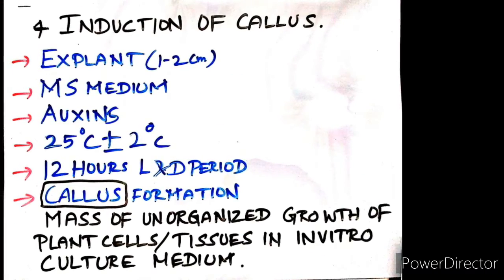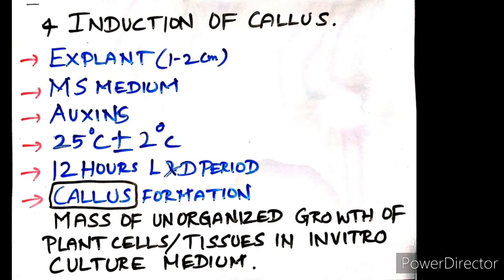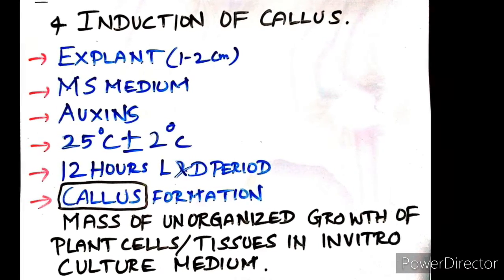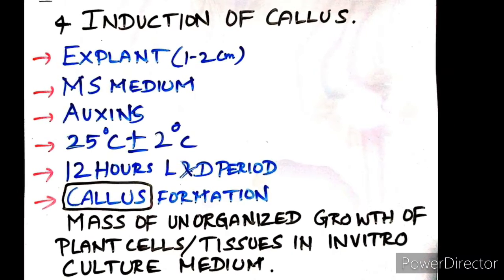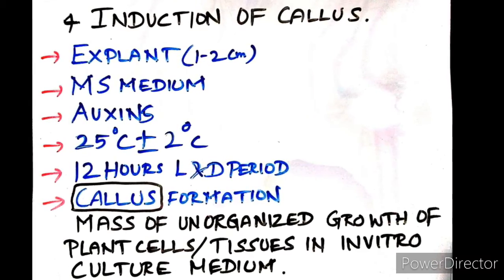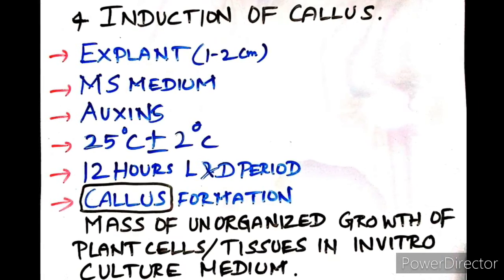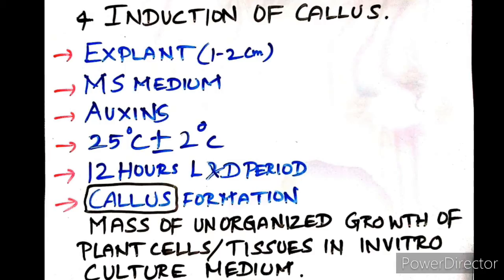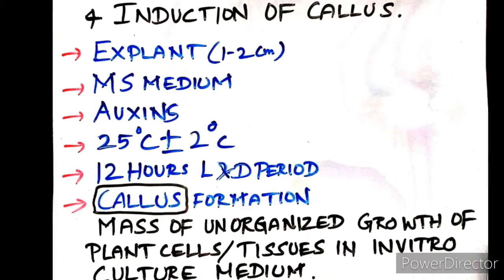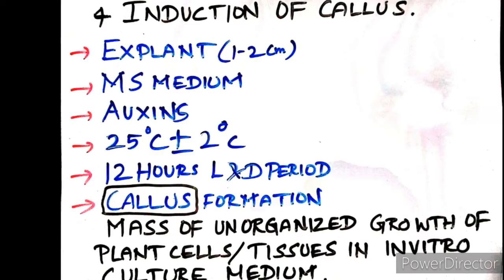Next, induction of callus. The explant of 1 to 2 cm sterile segment selected from leaf, stem, tuber or root is inoculated in the MS nutrient medium, supplemented with auxins and incubated at 25 degrees Celsius plus or minus 2 degrees Celsius in an alternate light and dark period of 12 hours to induce cell division, and soon the upper surface of explant develops into callus. What is callus? Callus is a mass of unorganized growth of plant cells or tissues in vitro culture medium.